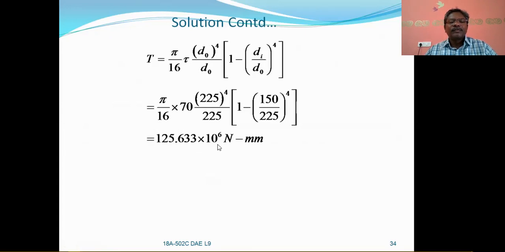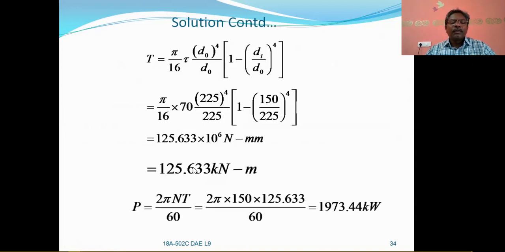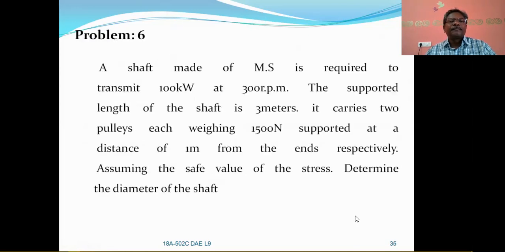125.633 into 10 to the power of 6 Newton millimeters. Let us substitute this T value in the power formula in terms of kilonewton meters, then you will get the power transmitted. So power = 2 pi N T by 60. N is there for you, T is also there for you, and you will get power transmitted as 1973.44 kilowatts.